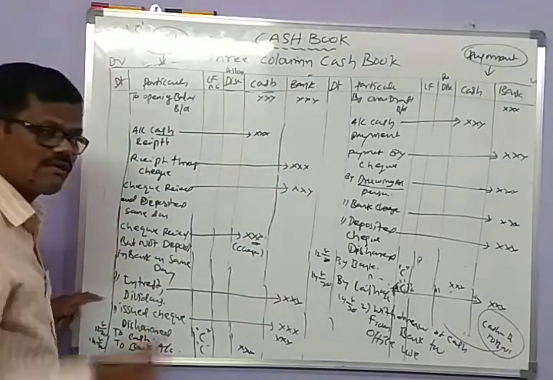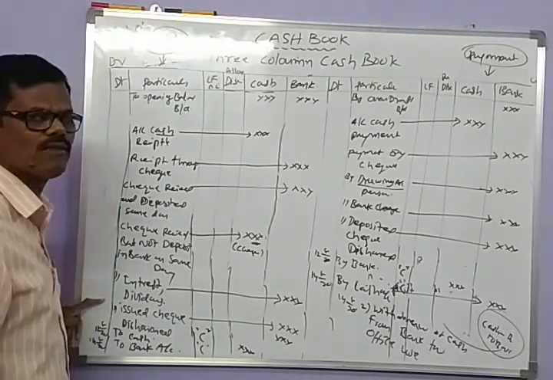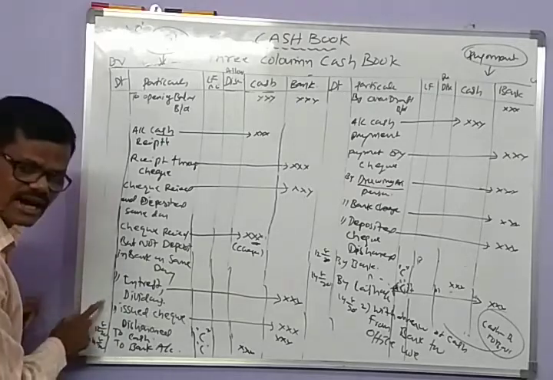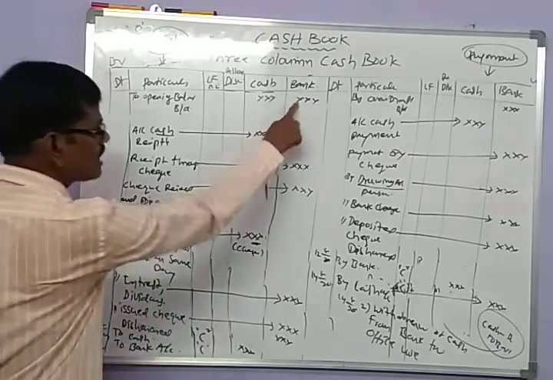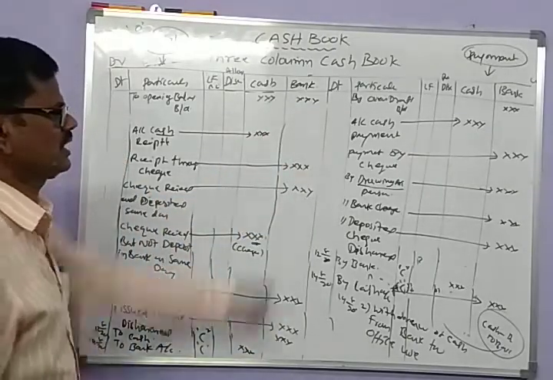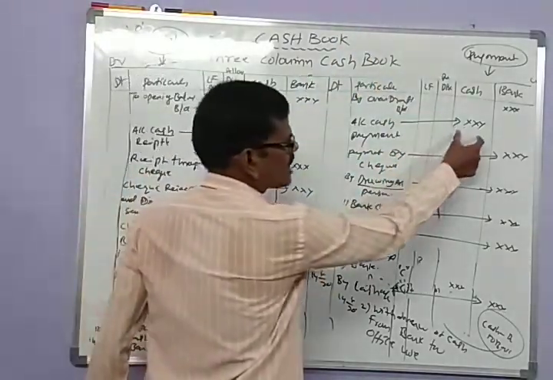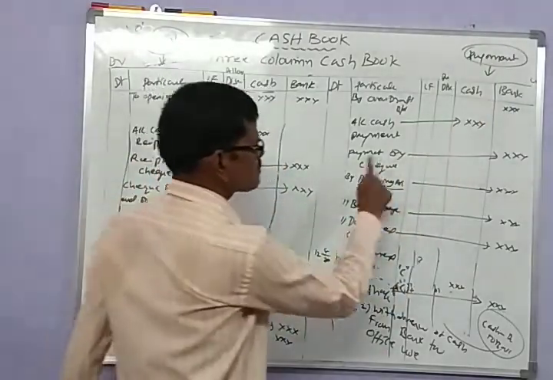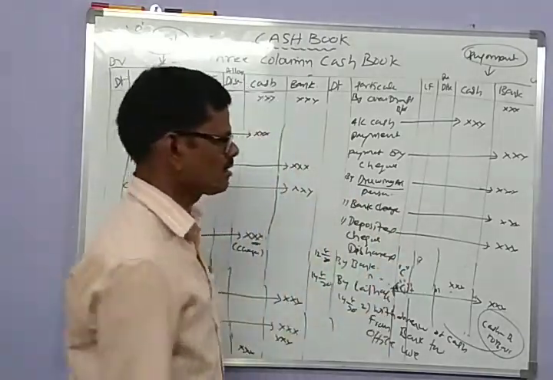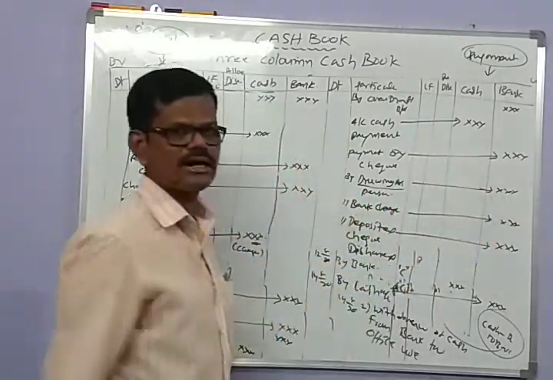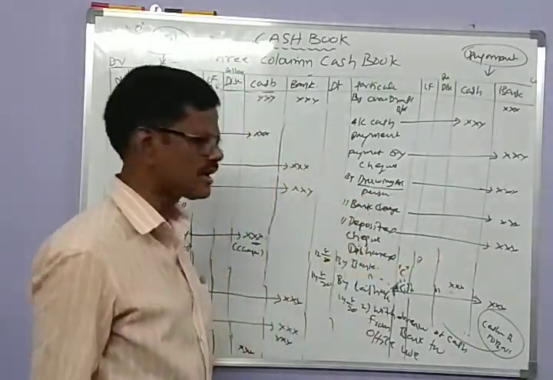And important, if any issued check is dishonored in the bank, then it is entered on the debit side in the bank column. Issued check dishonored, entered in the bank column, debit side. And on the credit side, all payments are recorded. Payments in cash go in the cash column, payments by check in the bank column, and any drawings by the firm for personal use on the credit side; it is not written as a contra entry. And bank charges are recorded on the credit side.